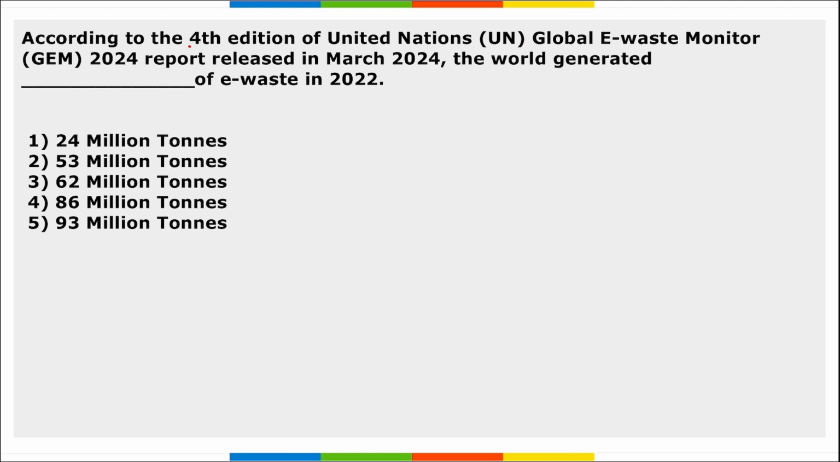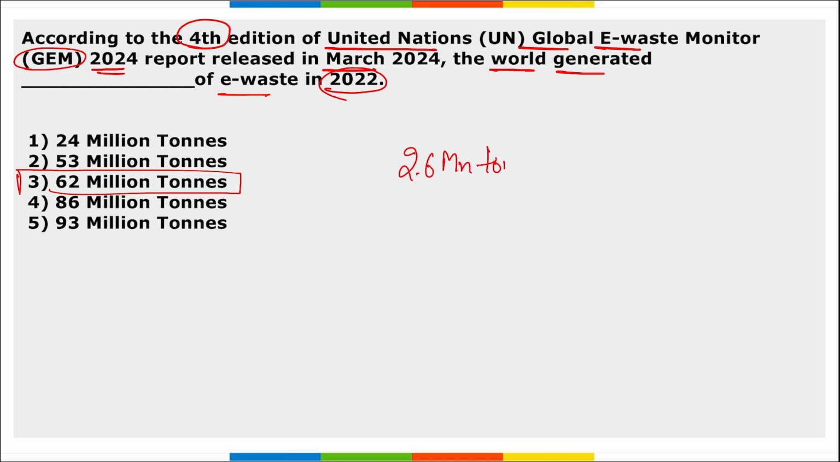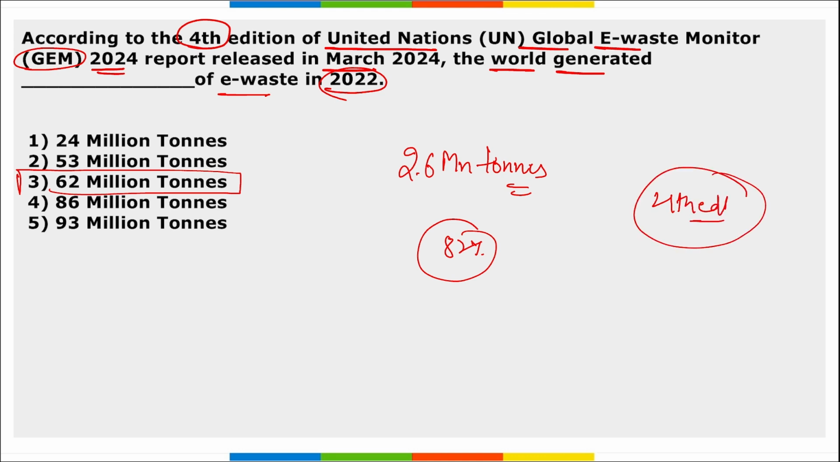Next, according to the 4th edition of the UN Global E-Waste Monitor, that is GEM 2024 report released in March, the world generated dash of e-waste in 2022. So the world generated a total of 62 million tons of e-waste in 2022. And remember, globally the e-waste generation is increasing by 2.6 million tons annually. Also, the report revealed that the world generated 62 million tons of e-waste in 2022, that is up by 82% compared to 2010. And this was the 4th edition of the United Nations Global E-Waste Monitor report.